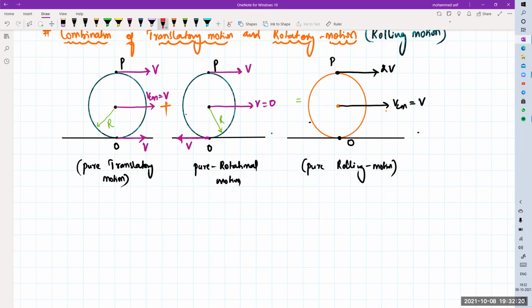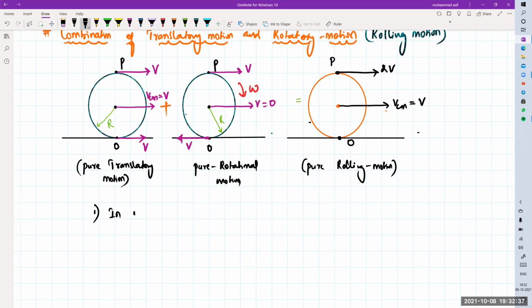In this one, the body is rotating with angular velocity, and in this one everything has VCM. If I'm adding both of them in pure rolling motion, the contact point always remains at rest. So what point can I write here?